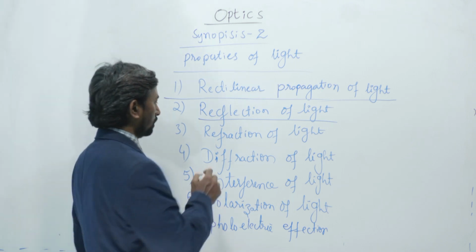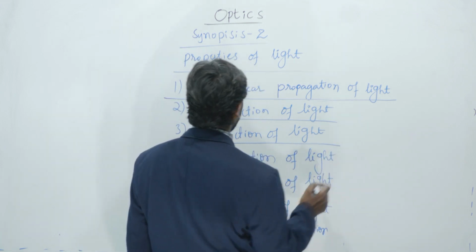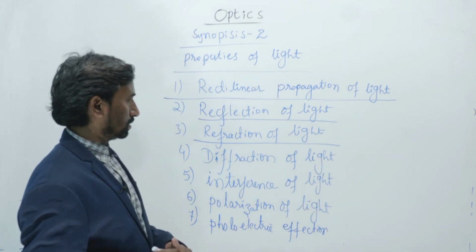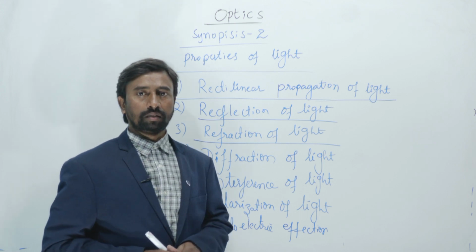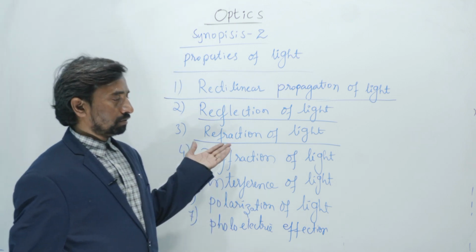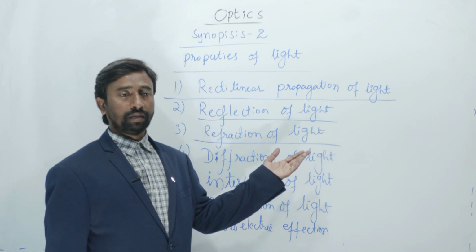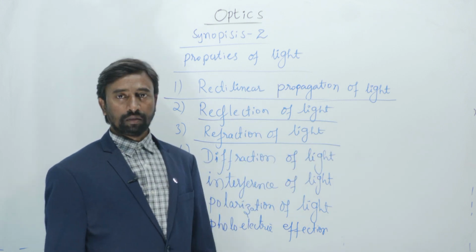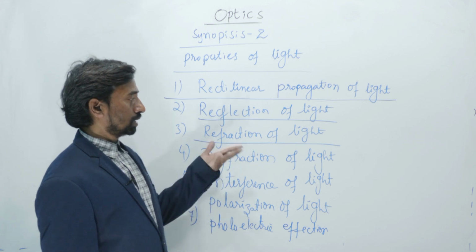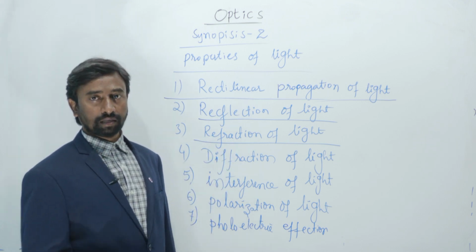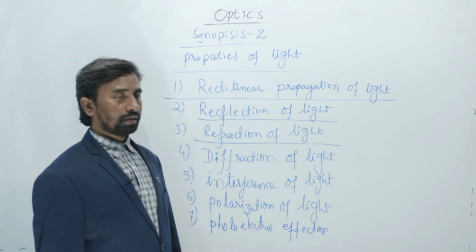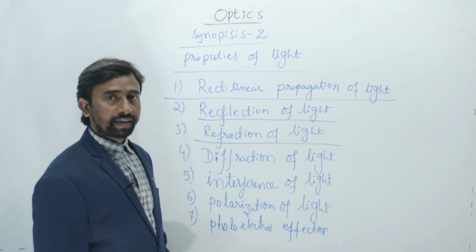Now the next property is refraction. Refraction is the phenomenon of light when it travels from one medium to another medium. When the light travels from one medium to another, it deviates from its original path and travels in the other medium. That property of light is called refraction of light.